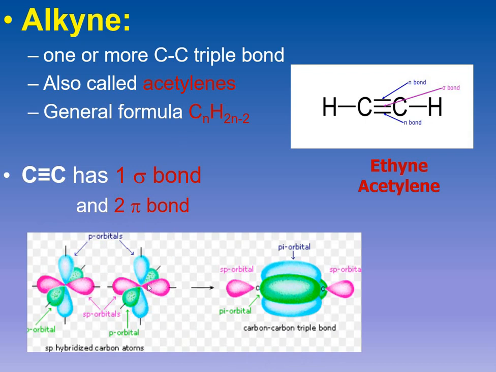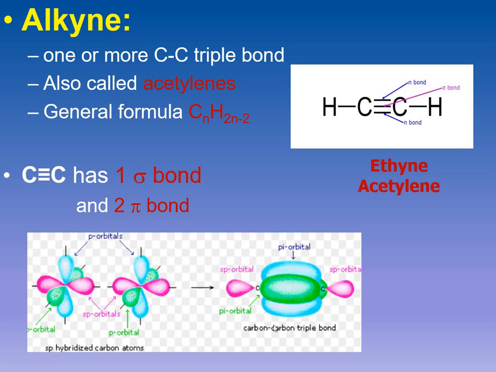You can see 2 carbon atoms are joined by sp hybridization, and these sp-sp hybrid orbitals that are shown in pink color are bonded by a sigma bond, and the p orbitals that are shown with green color and blue color are bonded with each other, making 2 pi bonds above and below the line joining the 2 carbon atoms. You are familiar with the structure already as well.